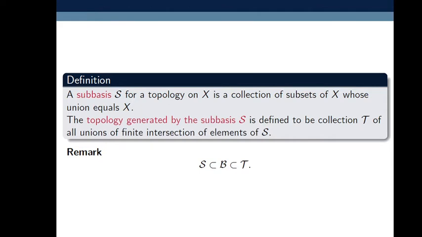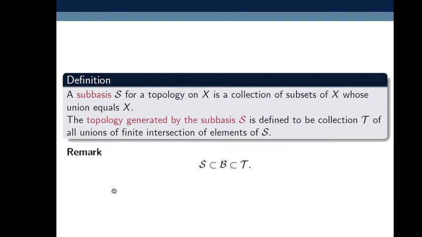which generates your tau. So remember this, the topology generated by the subbasis script S is defined to be the collection tau. But what elements does tau contain? Tau contains those elements which are unions of finite intersections of elements of script S. So whatever the elements in script S, if we collect all the possible unions of those finite intersections of elements in script S, such elements are contained in the topology tau generated by the subbasis.